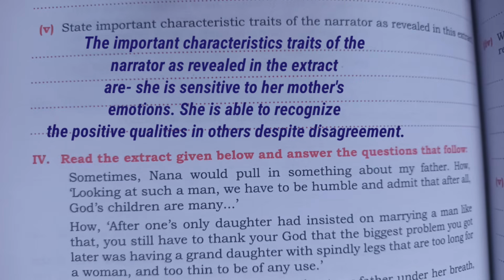Next, number five, state important characteristic traits of the narrator as revealed in the extract. So the answer will be the important characteristic traits of the narrator as revealed in this extract are: she is sensitive to her mother's emotions. She is able to recognize positive qualities in others despite disagreements or differences.